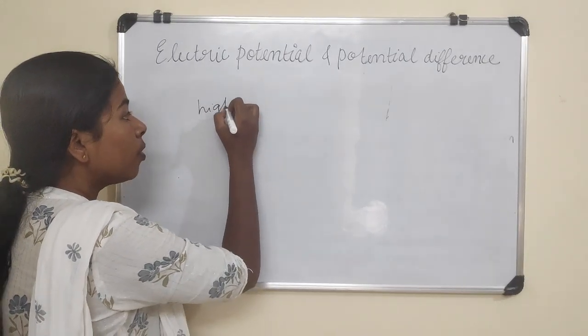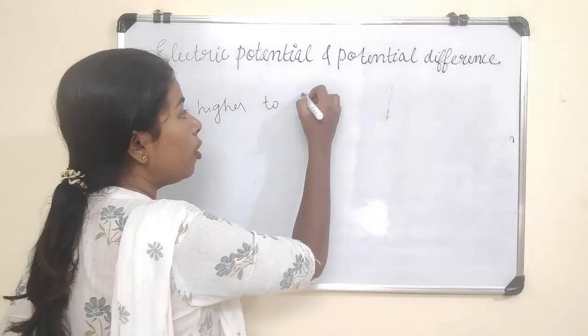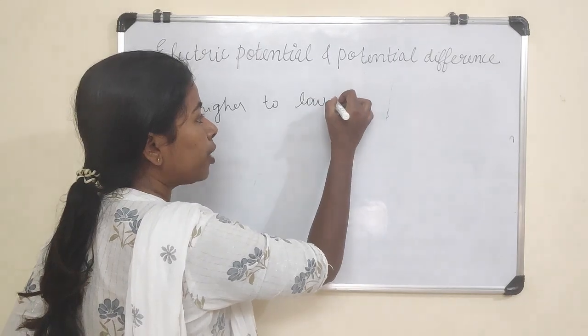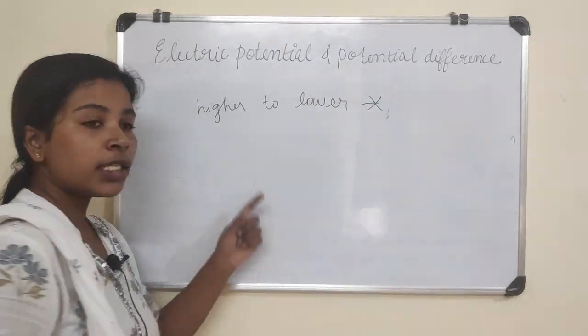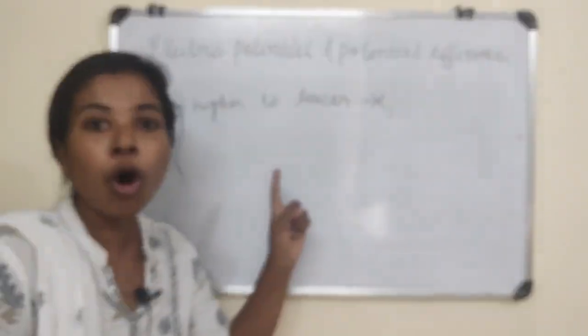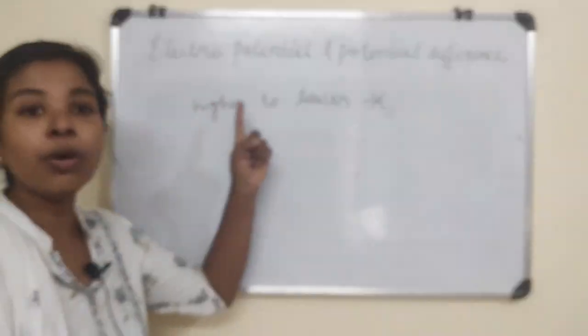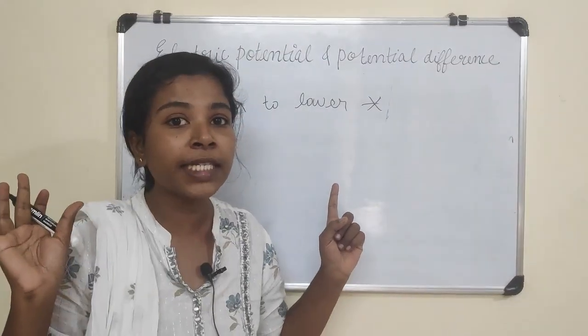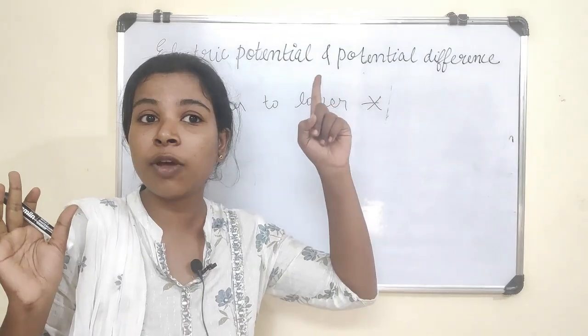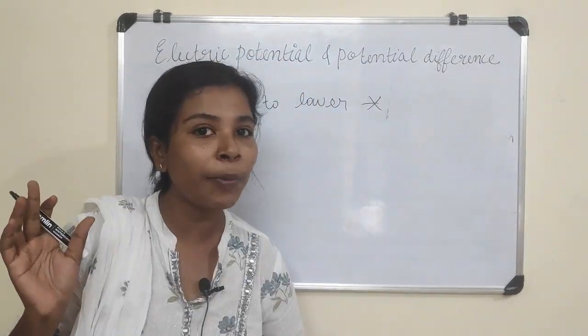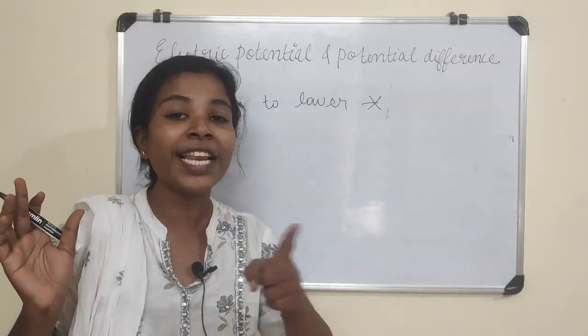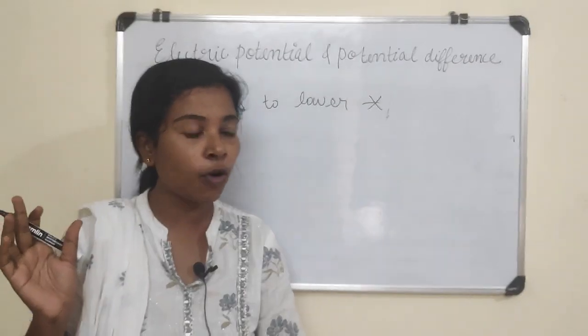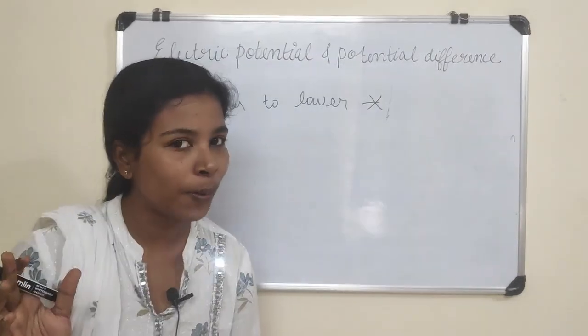Always remember, in case of a potential difference, the flow always happens from what? Higher to lower. This is very important. We observe the same case with water also. The water flows from higher potential to lower potential. Similarly, the electric charges will flow from higher potential to lower potential.